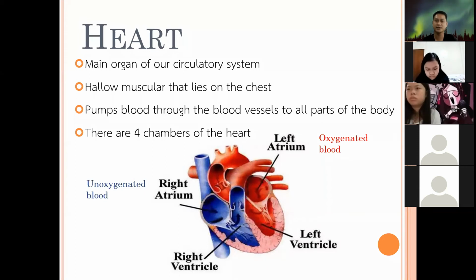How about the left ventricle? What is the function of the left ventricle? It is the opposite of the right ventricle. So the left ventricle pumps oxygenated blood to the different parts of the body. Understand?